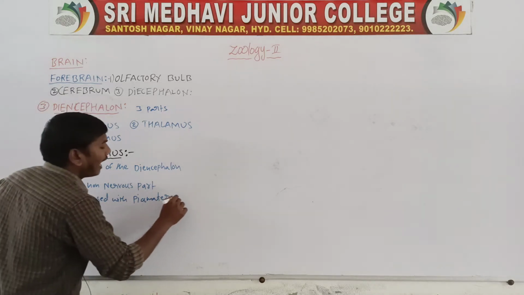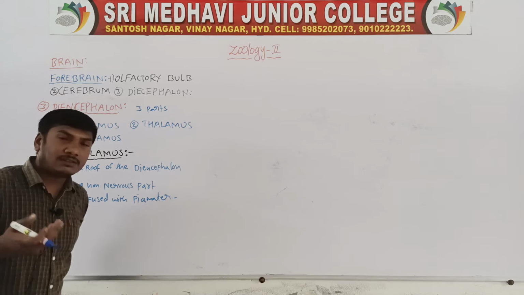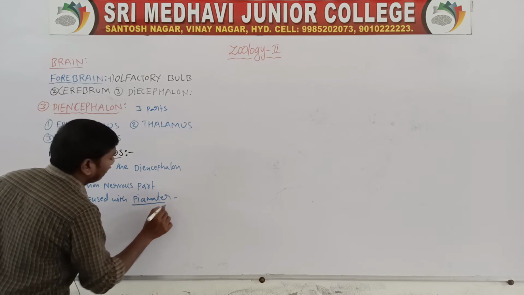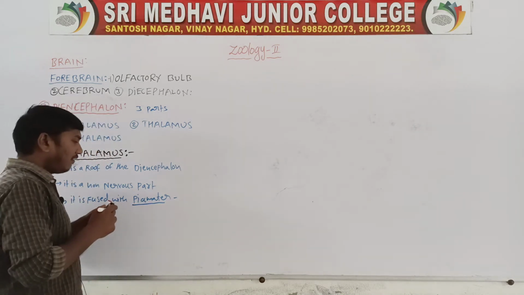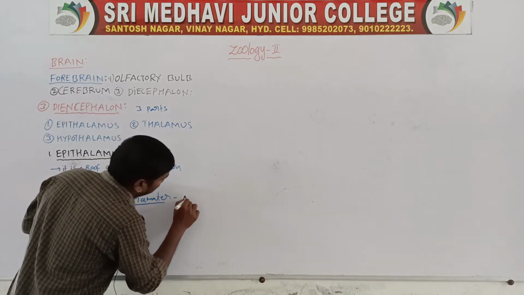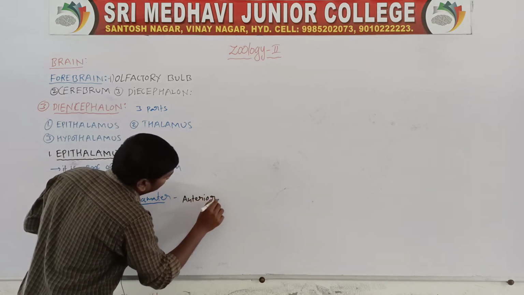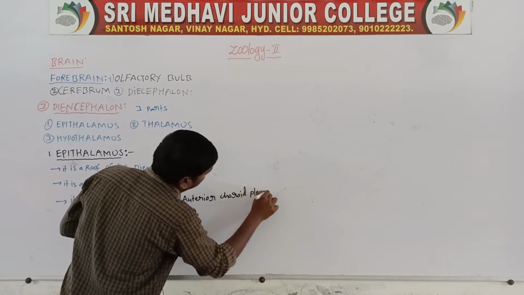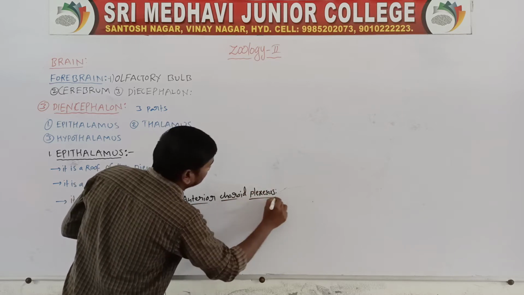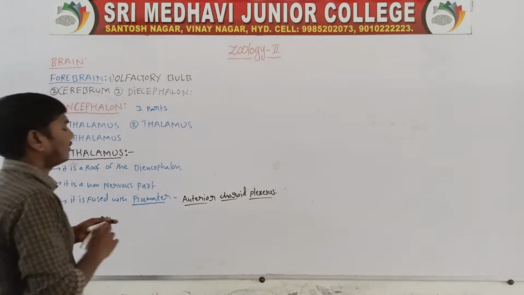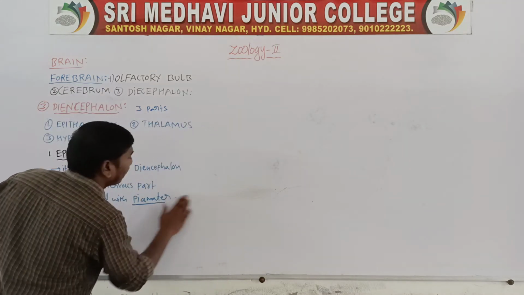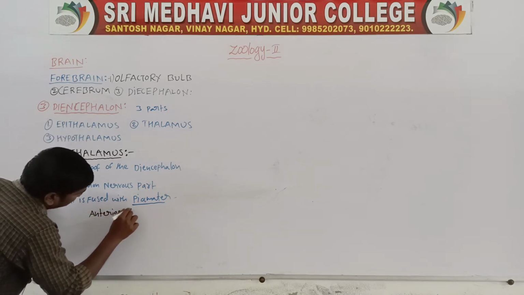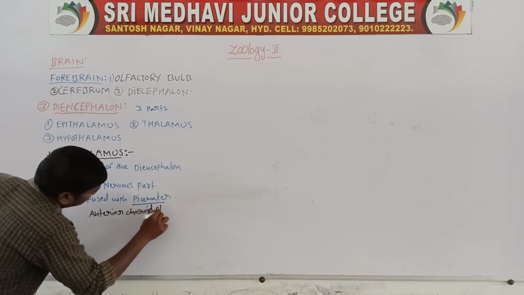The non-nervous part fused with the pia mater results in the formation of the anterior choroid plexus.